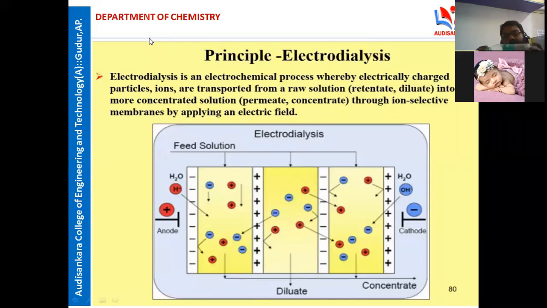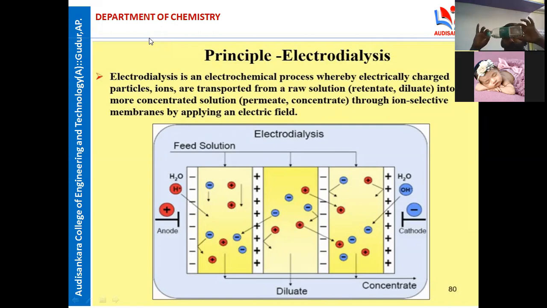This is one container. Here we are applying some membranes, and here the anode and cathode, and we are applying electricity. What happens with electricity? Some ions are attracted: cations are attracted, anions are attracted. The middle water is soft water. Very simple. This is known as the electrodialysis process.